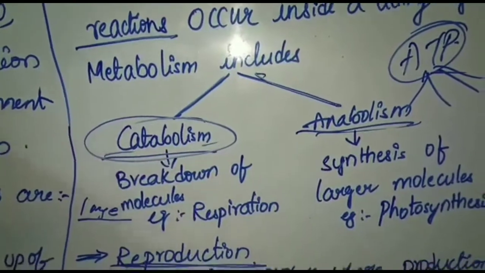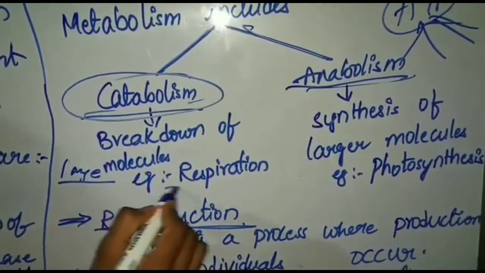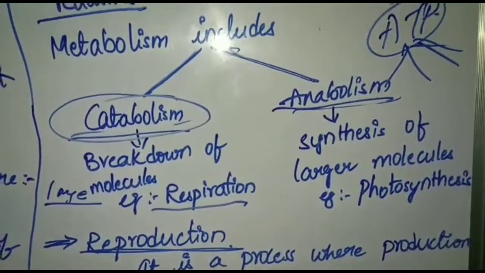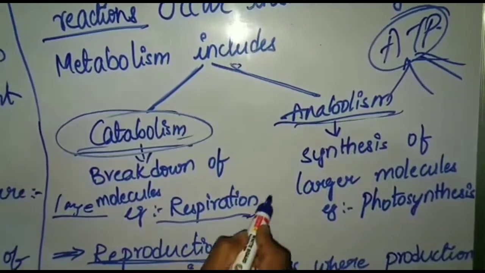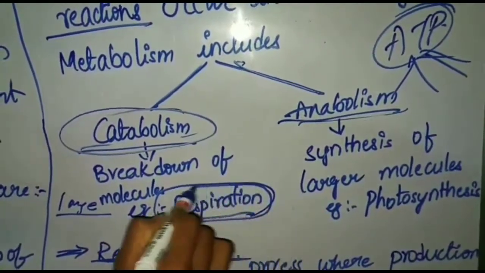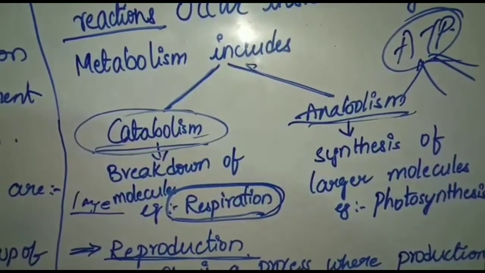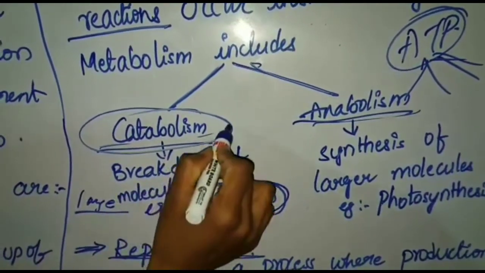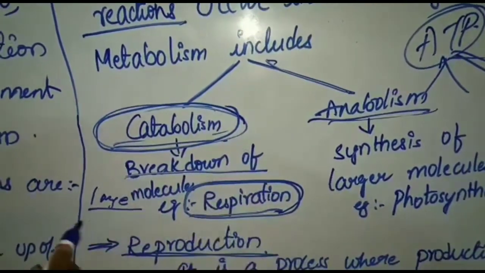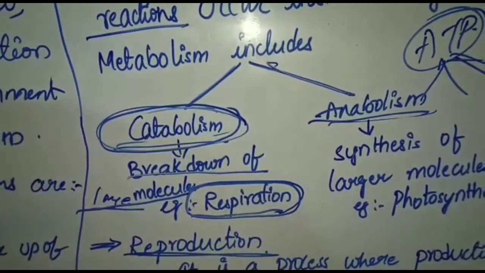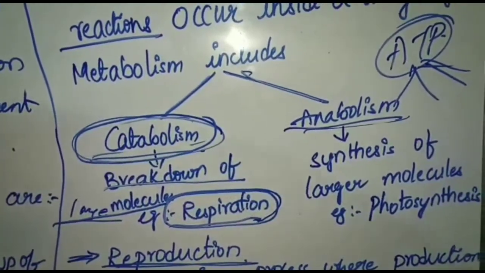The catabolic process occurs during respiration, not only in animals or human beings but also in plants. Respiration is a continuous process in all living organisms. Catabolism means the breakdown of large molecules into small molecules.